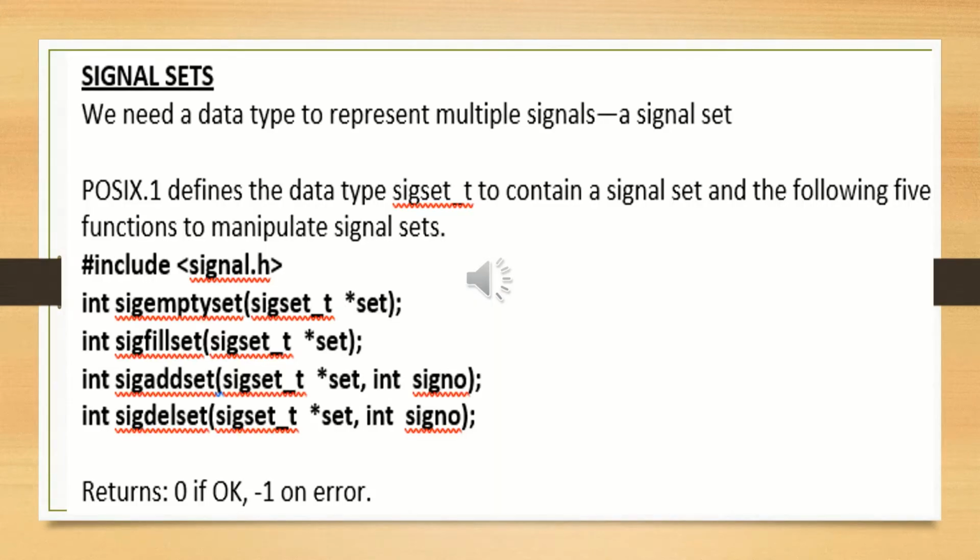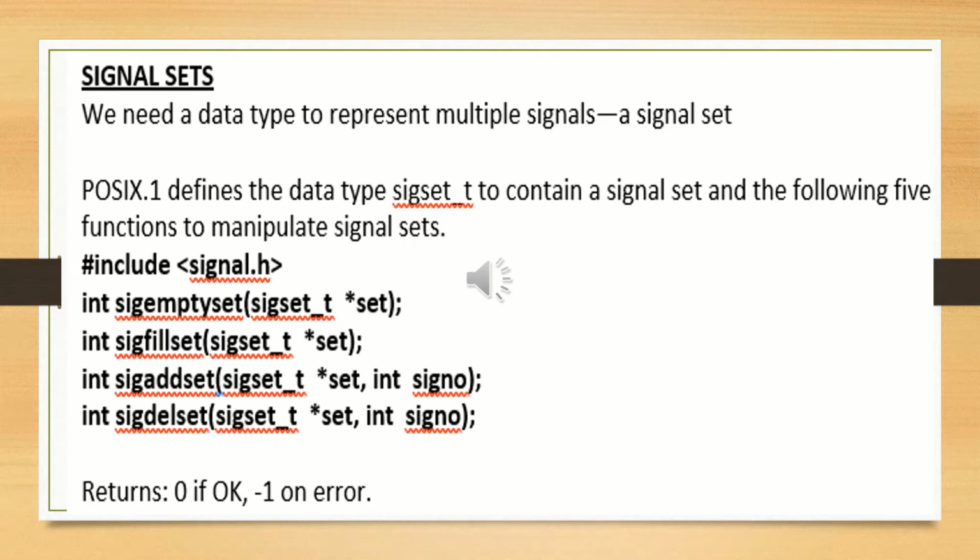Signal sets. We need a data type to represent multiple signals. For that we have a signal set.